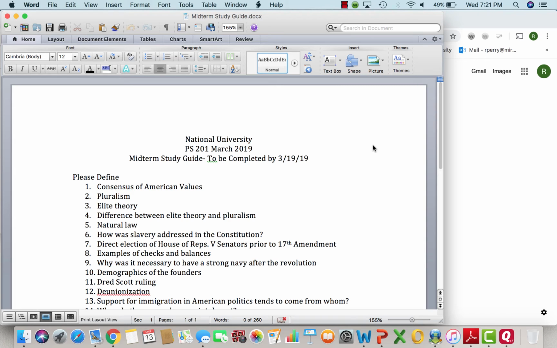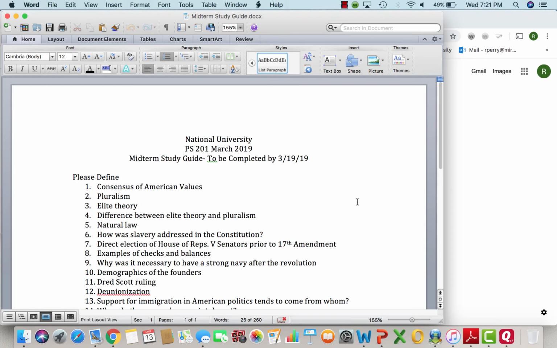Know what the term natural law means, and natural law guarantees all of us liberty and right to property. How was slavery addressed in the Constitution? Remember, we talked about the Three-Fifths Compromise, an agreement to not end the slave trade until after 1808, and requiring the return of runaway slaves were all mentioned in the Constitution. Also, remember that prior to the 17th Amendment, the only thing that the people voted for was House of Representative members.